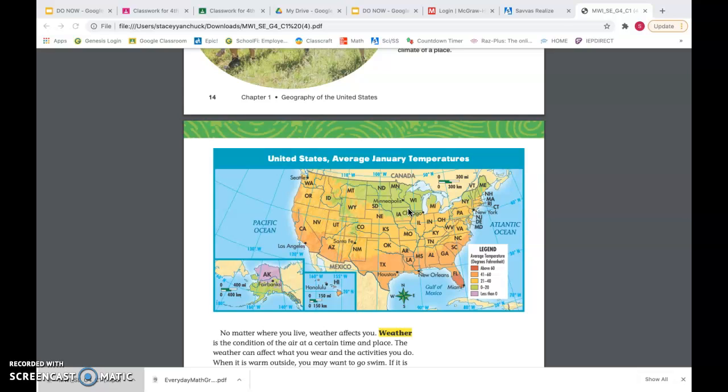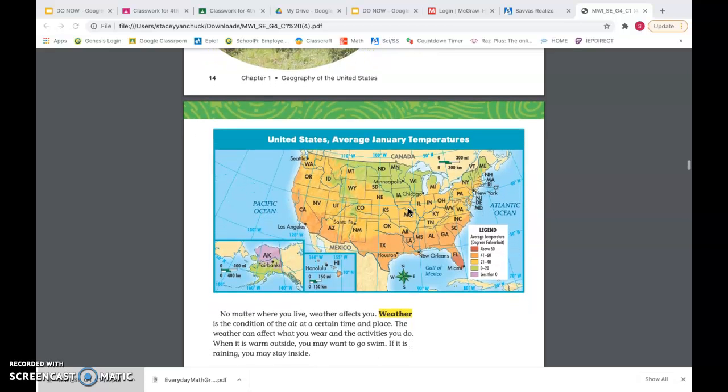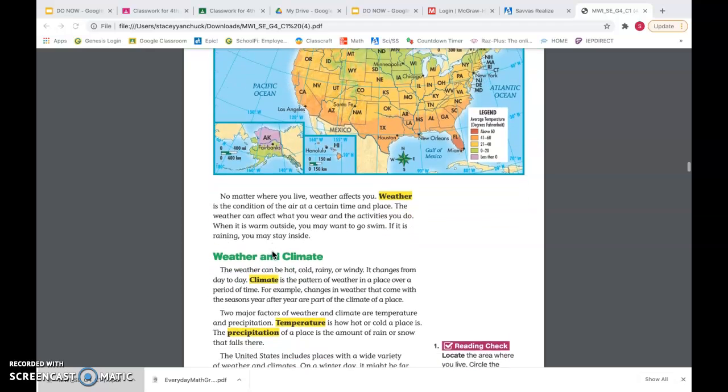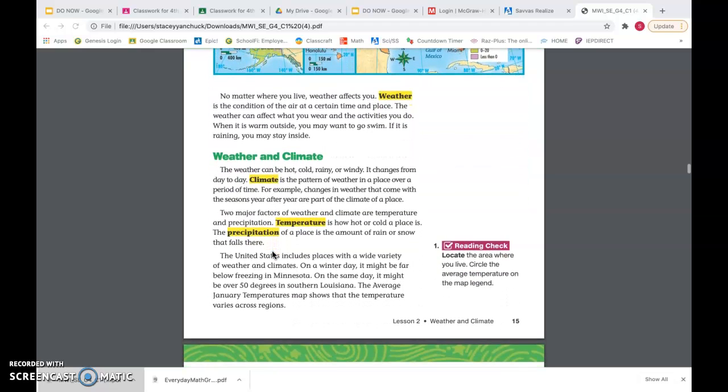Holy moly. What would it be like? What would you do if you were living there? How would you look if you lived in Maine? How would you look if you lived in Texas, in Florida, in California, if you lived in North Dakota? What would it look like? What about over here in Alaska? Look at that. What if you lived in Alaska?